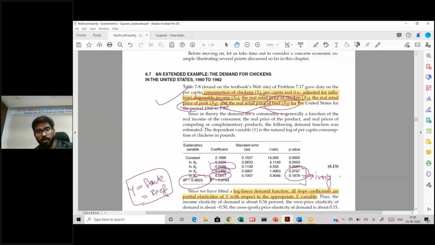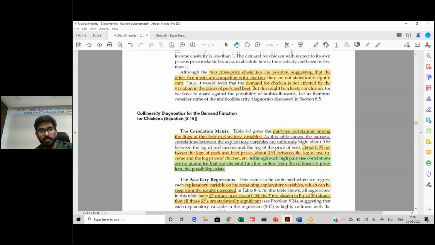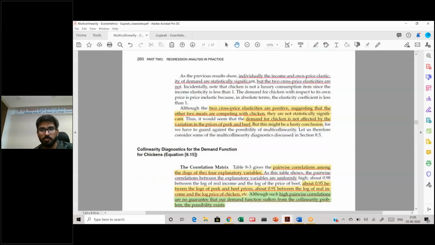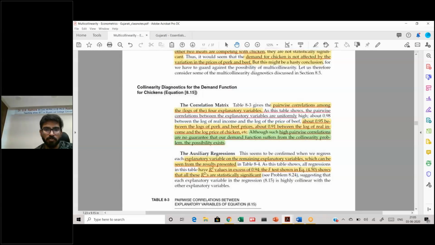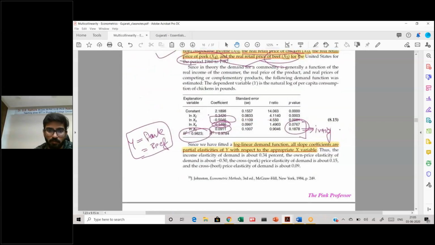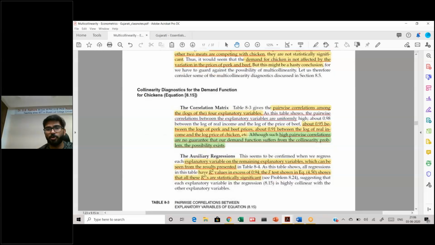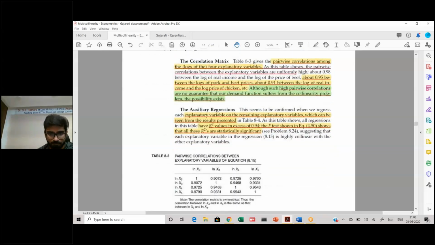Since we have taken log forms, all of these are log and your explanatory variables are also in log. What will these be? These are all elasticities. Remember the functional form chapter, the log linear model: the interpretation of beta is elasticity.